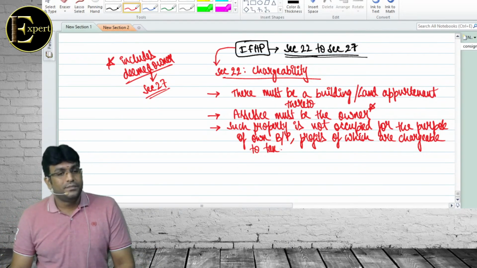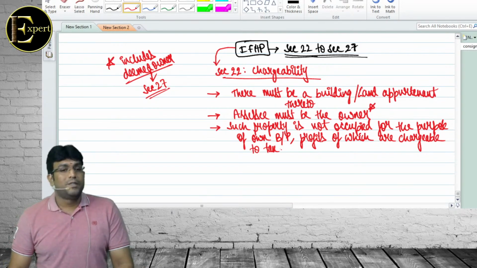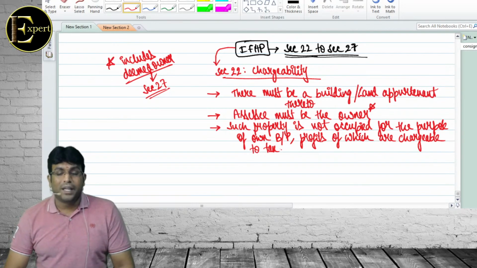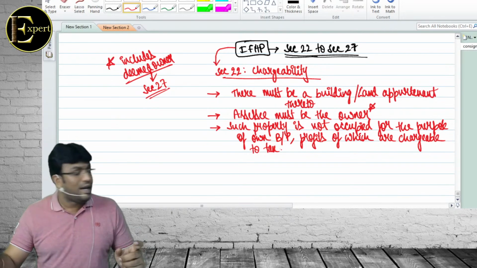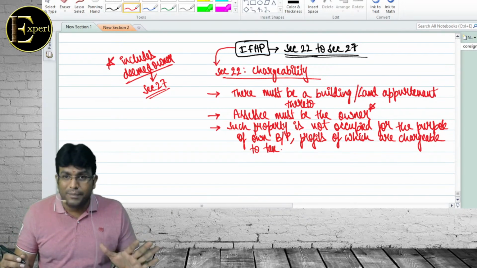Which section? 22. How many conditions are there? The first one: there must be a building or land appertaining thereto. Assessee must be the owner. Property is not occupied for the purpose of own business or profession, profits of which are chargeable to tax. Clear? Yes, sir.